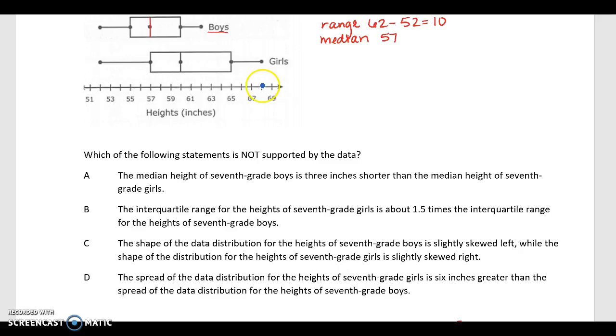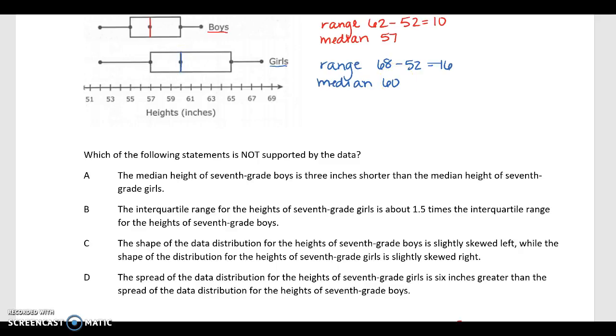So the girls, the maximum is, so range is 68 minus the minimum, oops, down here, sorry, 52. So 62 is 10, 16, right? All right, and then the median is the middle here, so we have 60.